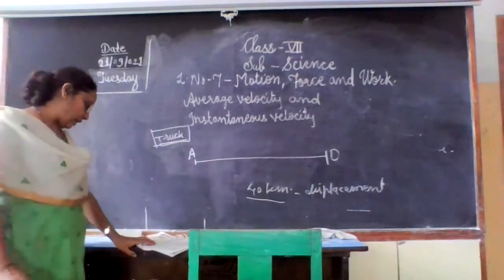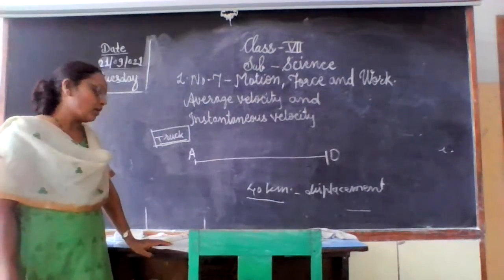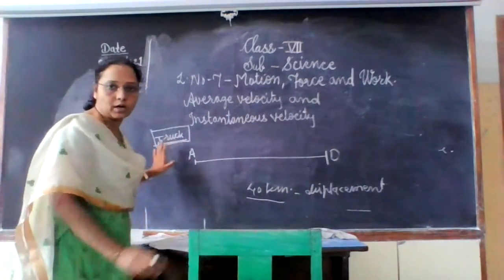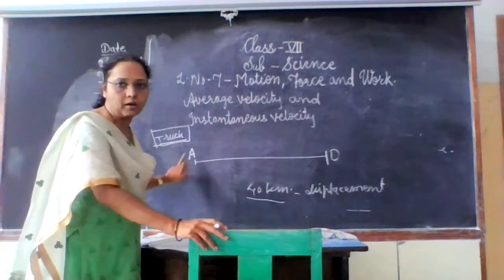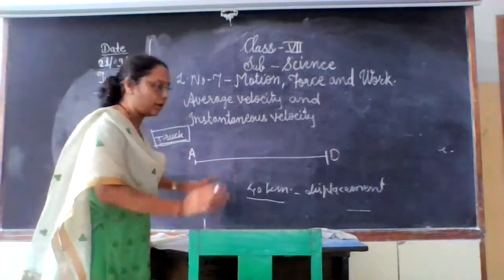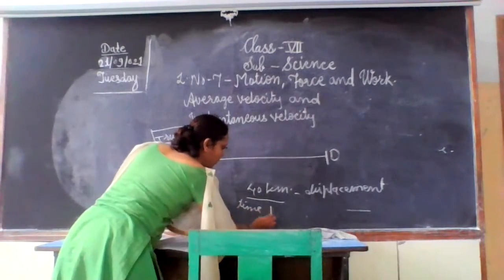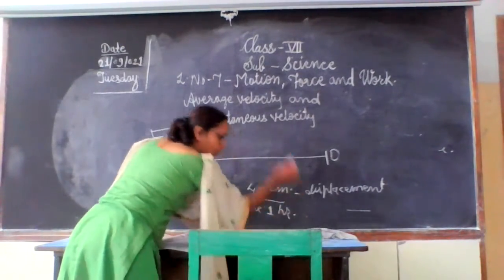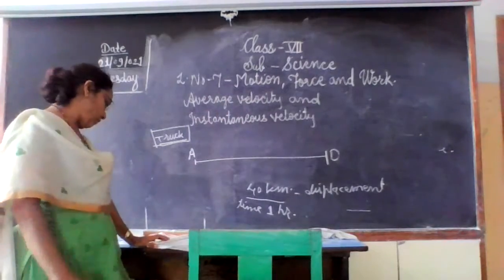So if it requires altogether 1 hour to cover this distance of 40 kilometers from A to D, the time is 1 hour.